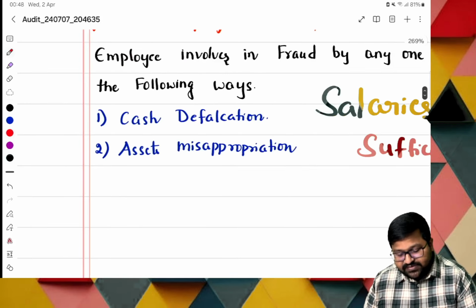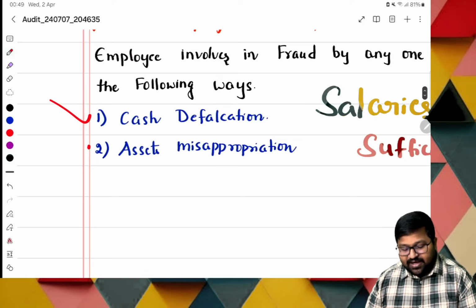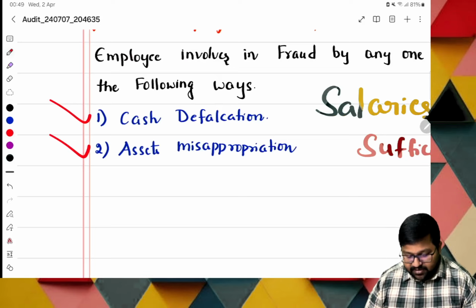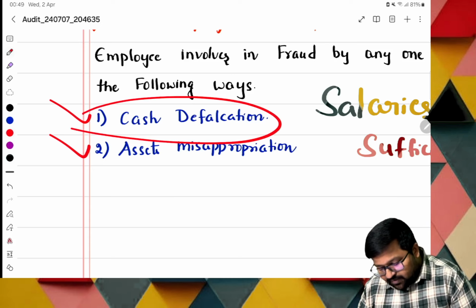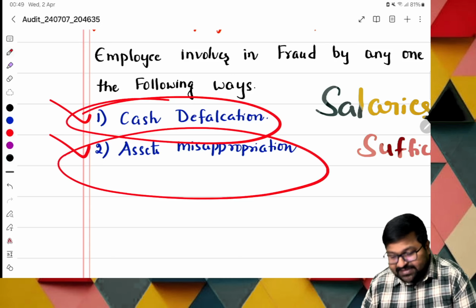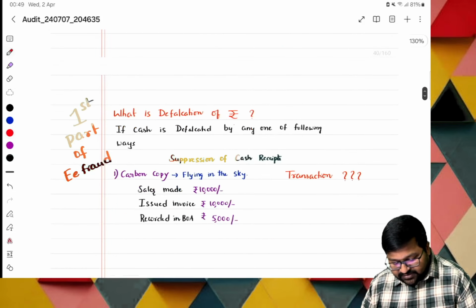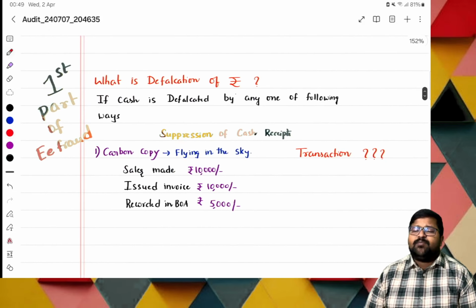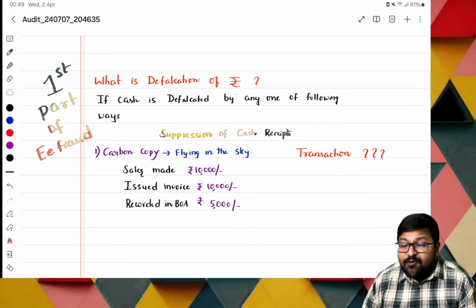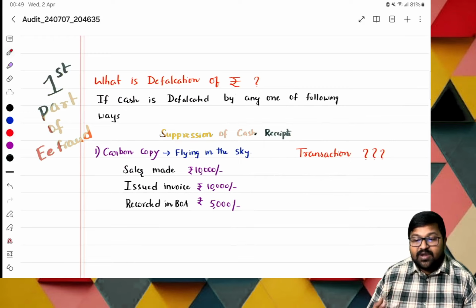The very first one is cash defalcation, and the next one is asset misappropriation. These are two ways. What is the first one? Cash defalcation and asset misappropriation. Let us go with them. That is nothing but the salary is not sufficient, so he's doing fraud. Okay. Let us go with the first one. What is the first part of employee fraud? It is cash defalcation, nothing but defalcation of cash.